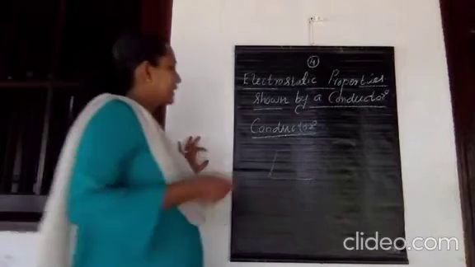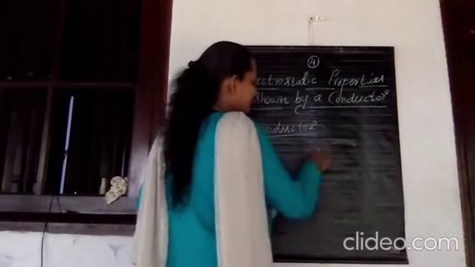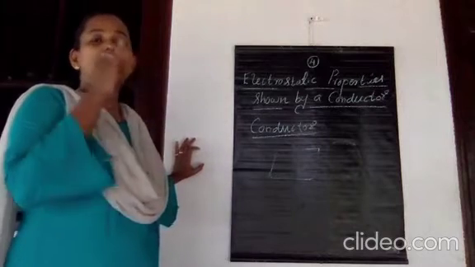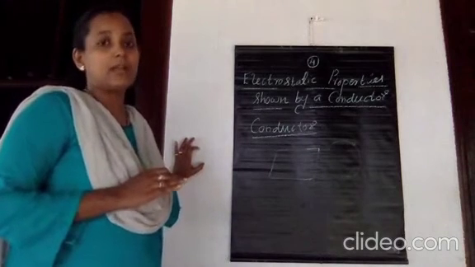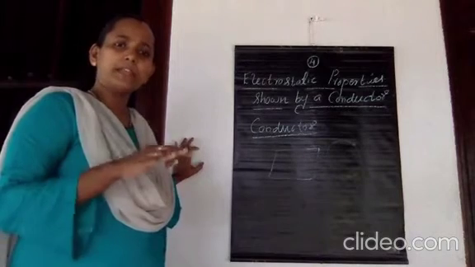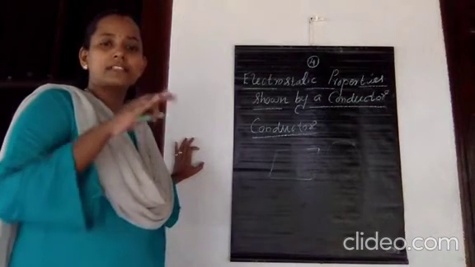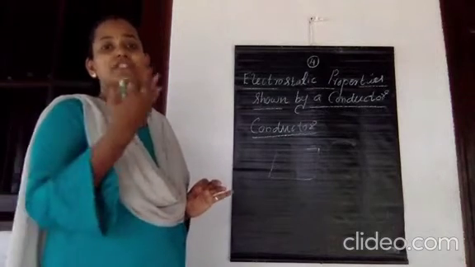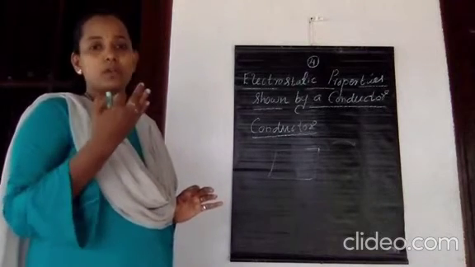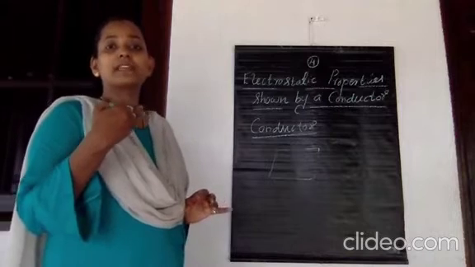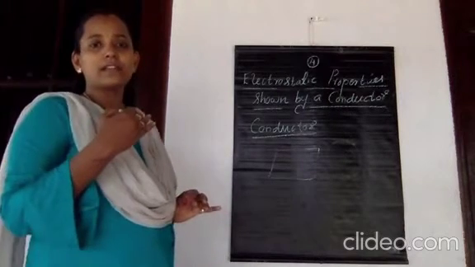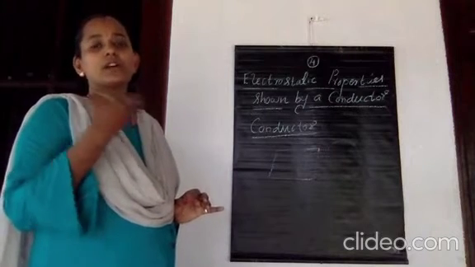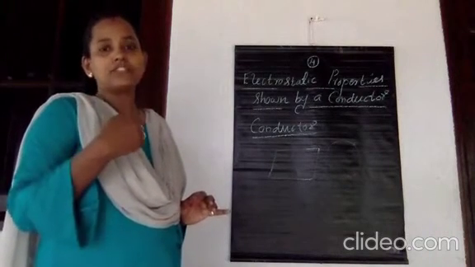But whenever we keep this conductor in an external electric field, the free electrons can move in a direction opposite to that of the external electric field. Whenever we keep a metallic conductor in the presence of an external electric field, the free electrons can drift from their equilibrium position, in a direction opposite to that of the applied electric field itself.